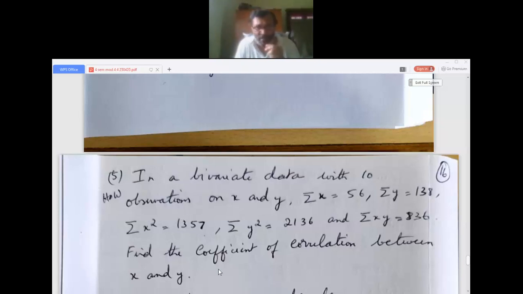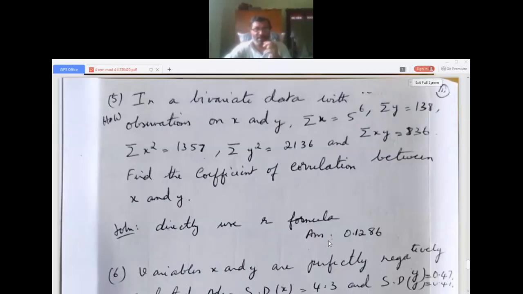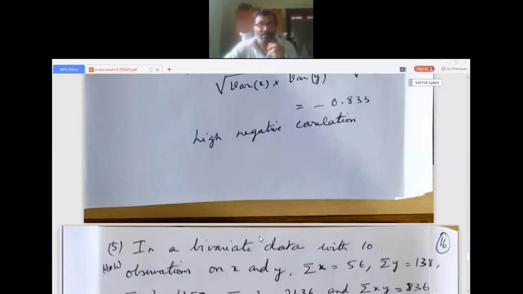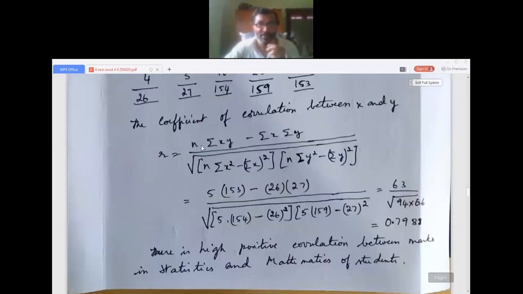You can see the values sigma x, sigma y, sigma x squared, sigma y squared, and sigma xy are given, so use the direct r formula, not the other one. We cannot use that here, as there is no sigma x and sigma y in deviations. So use the main formula: r is equal to n sigma xy minus sigma x into sigma y divided by square root of n into sigma x squared minus sigma x whole squared, into n into sigma y squared minus sigma y whole squared.